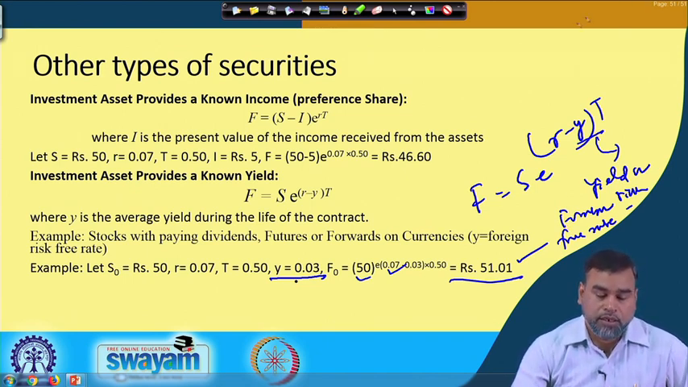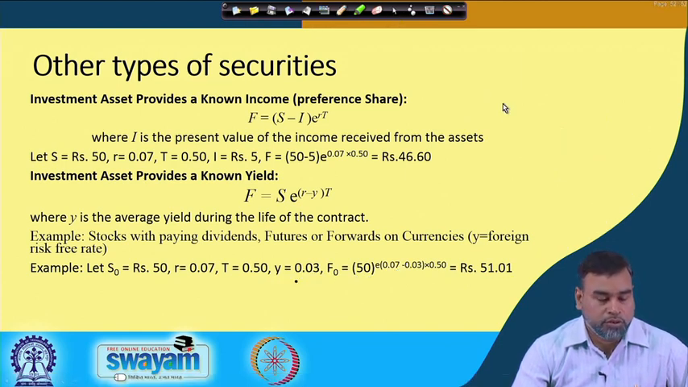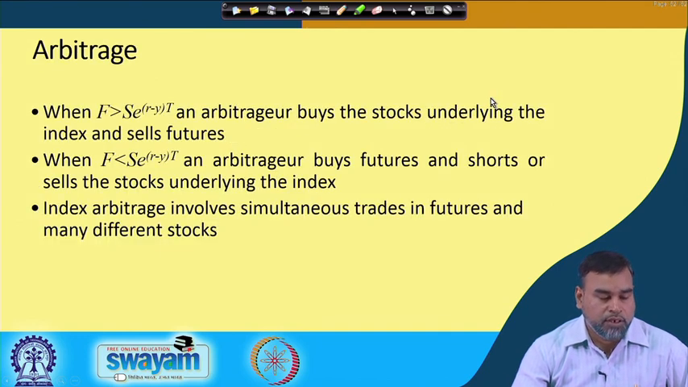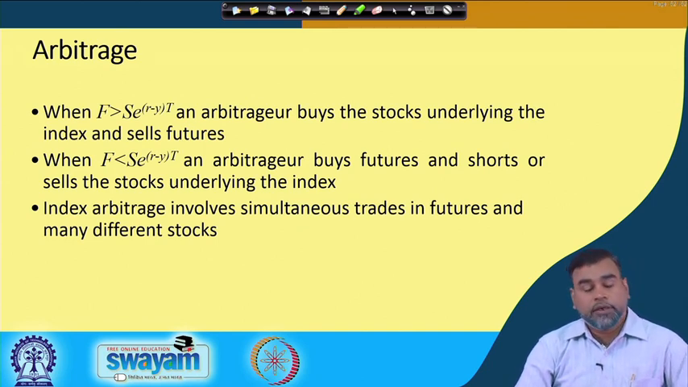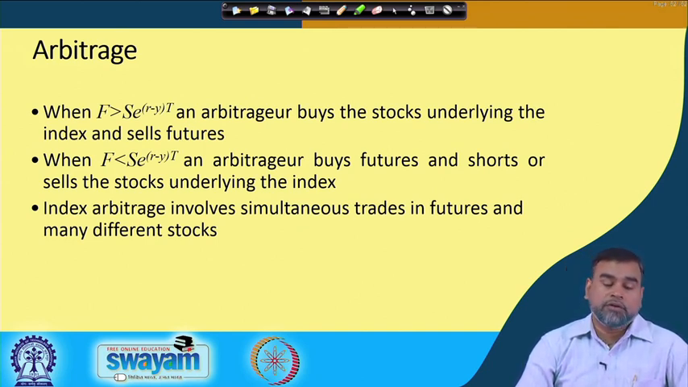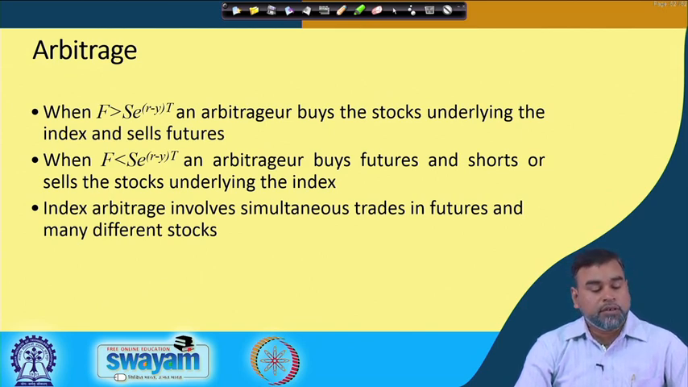Then we can see what other things are related to this. Now what we have seen is that F should be equal to S e to the power (r minus y)t. If there is a difference, either F is less than S e to the power (r minus y)t or F is greater than S e to the power (r minus y)t, then there is a chance of arbitrage.